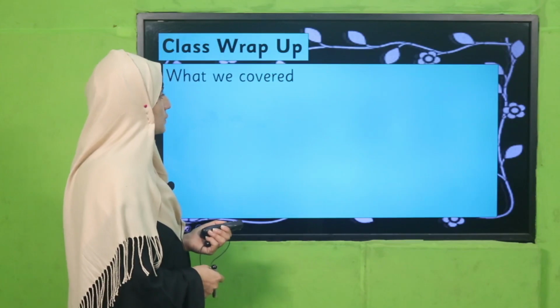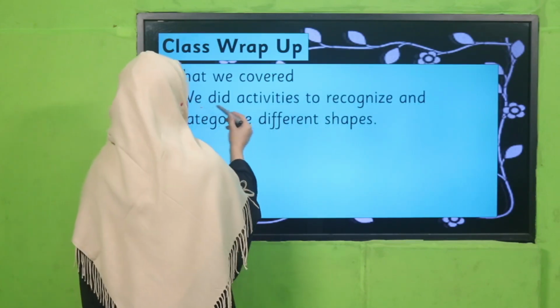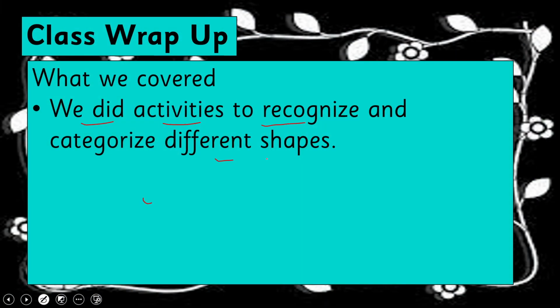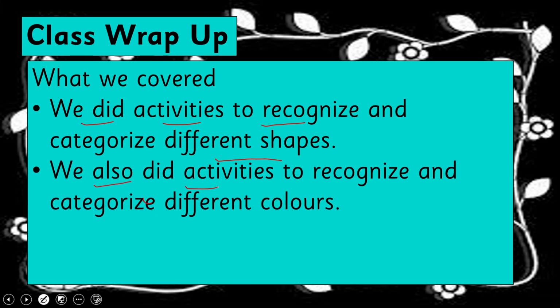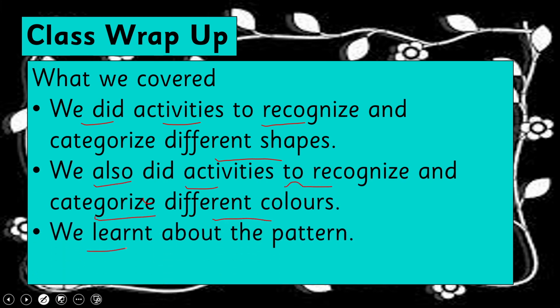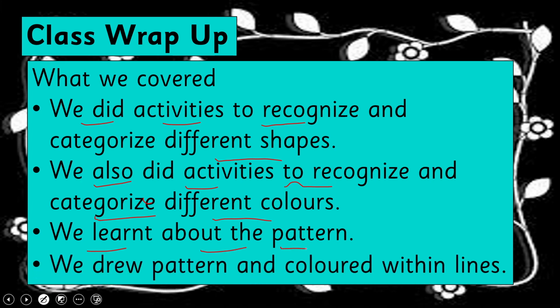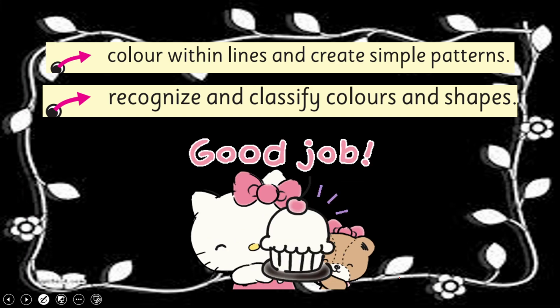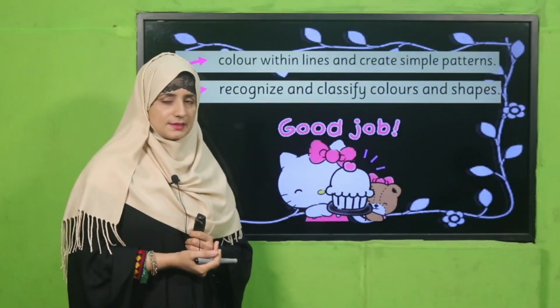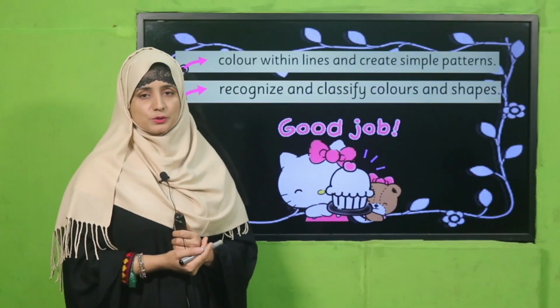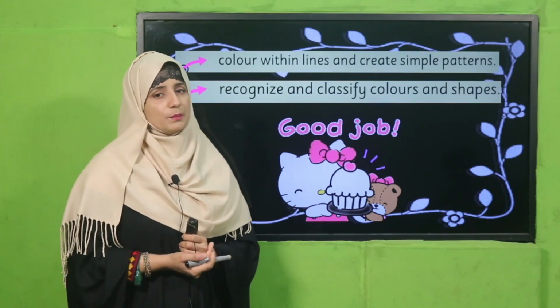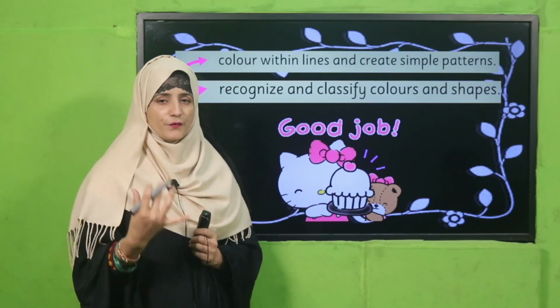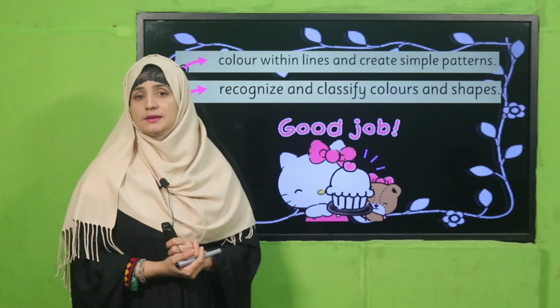Okay. So what we have covered today, we did activities to recognize and categorize different shapes. We also did activities to recognize and categorize different colors. We learned about patterns. We drew patterns and colored within lines. And in this way, we have covered this SLO. So my dear students, I hope you have enjoyed today's lecture a lot, because today we learned about different colors and different shapes, and how we can color them.